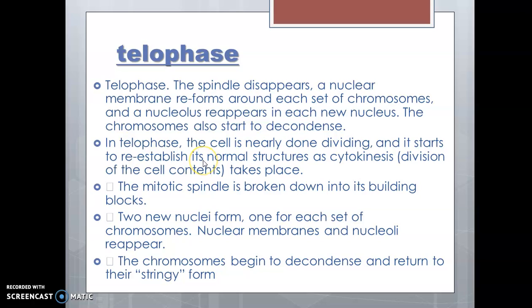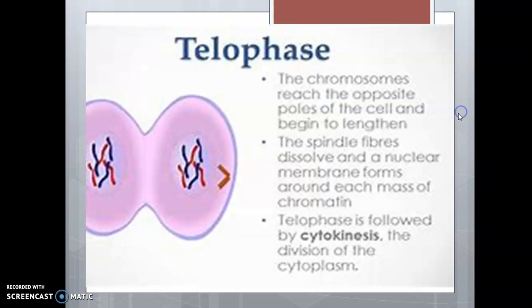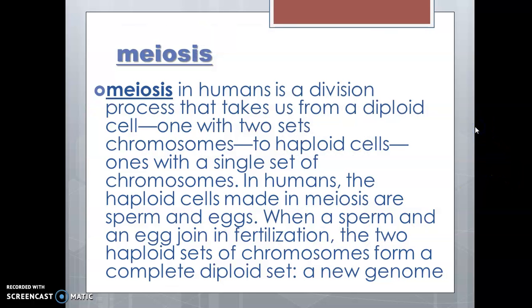The mitotic spindle is broken down into its building blocks, and two new nuclei form, one for each set of chromosomes. The chromosomes begin to decondense and return to their stringy form. That is a diagram of the telophase. Telophase is followed by cytokinesis and the division of the cytoplasm.